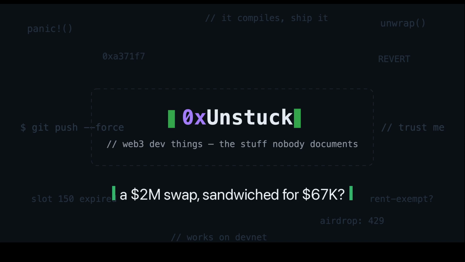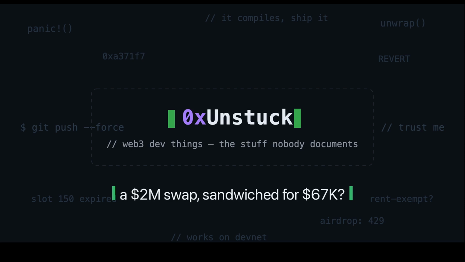Today the most common attack in all of MEV, the sandwich. A whale sends a $2 million swap to a Uniswap pool. A searcher sees it waiting in the mempool, wraps it front and back with 2 trades of their own, and walks away with $67,000, risking almost nothing.